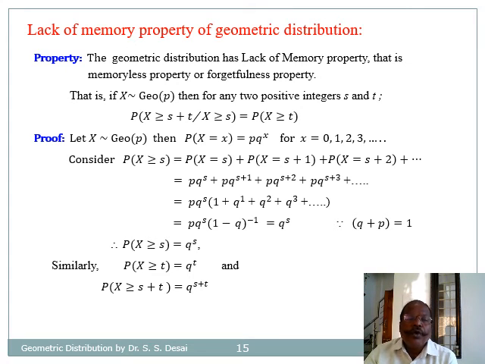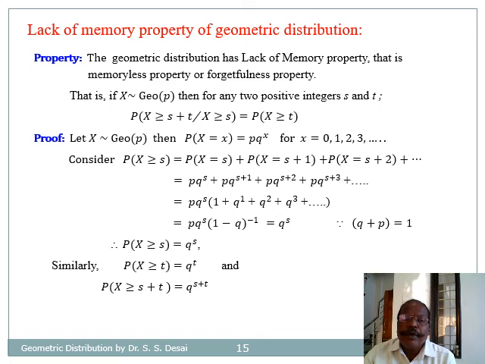So for the proof, let us consider X follows geometric distribution with parameter p. Then its probability mass function is p into q raised to x, and considering the probability that X is greater than or equal to s, it will be the sum of probabilities that X equals s, plus X equals s plus 1, plus X equals s plus 2, plus various terms. So it gives us p into q raised to s plus p into q raised to s plus 1 plus p into q raised to s plus 2.